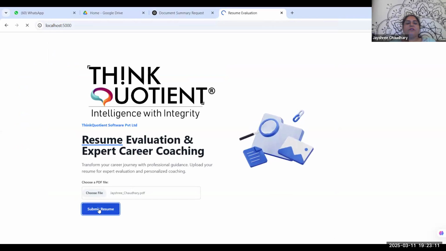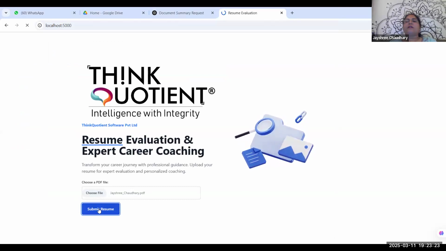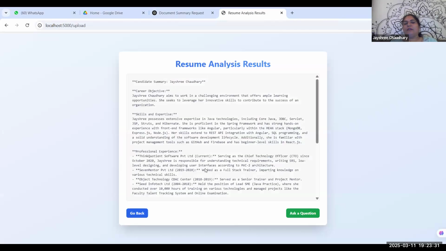What it gives me is the summary of my resume. And I can ask any question based on this. Suppose I ask how many years of experience that person has, show the skills, what the birth date is, what the improvement areas are, how it can be improved. All those things can be given over here. So this candidate summary, Jayashree, objective. In this application, I have given the prompt. Through that prompt, it gave me this response that I asked for: analyze this resume and give me the career objective,